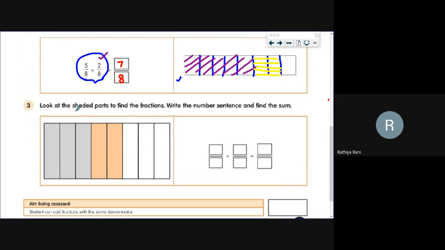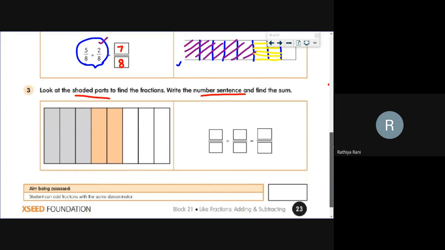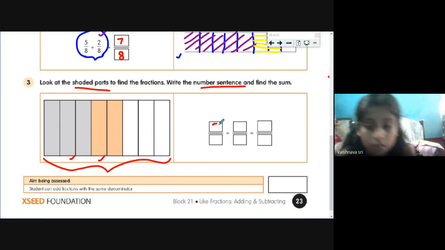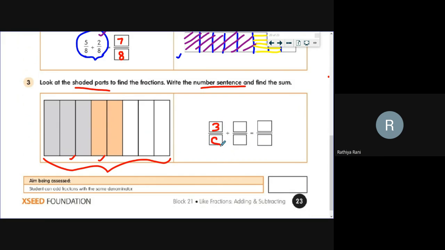And next question. Look at the shaded parts to find the fractions and write the number sentence. So you are going to write the addition sentence by seeing this diagram. They have shaded using 2 different colors for 2 different fractions. So let me ask Vaishnavi. What is the first fraction, Vaishnavi? 3 by 8. Yeah, very good. 3 by 8 is the first fraction.